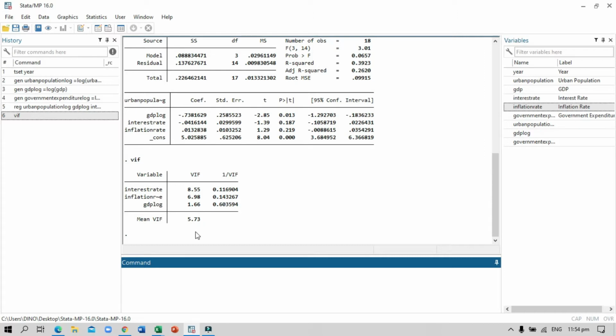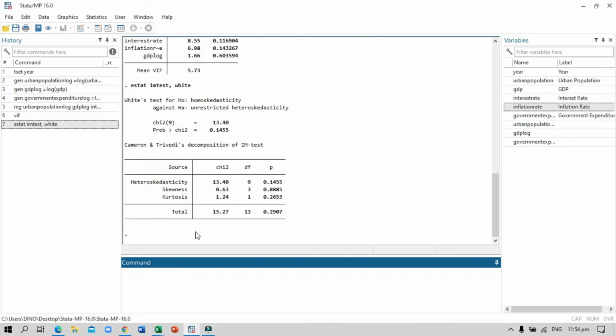Now, let's test if there is a heteroscedastic problem by commanding estat imtest, white. So the result is 0.1455. The value is much bigger than 5%, which means that the OLS is homoscedastic.